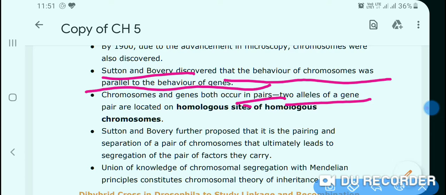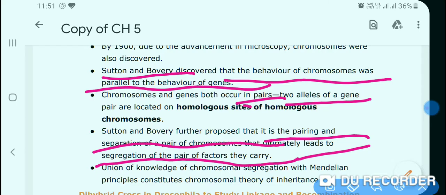Sutton and Boveri further proposed that it is the pairing and separation of pairs of chromosomes that ultimately leads to segregation of the pair of factors they carry.